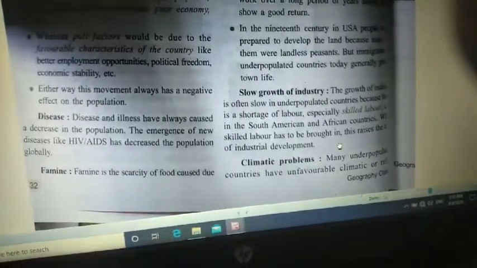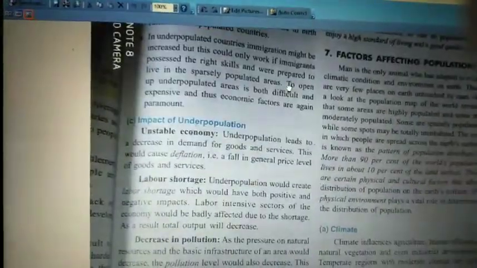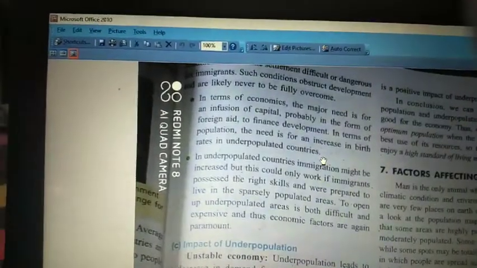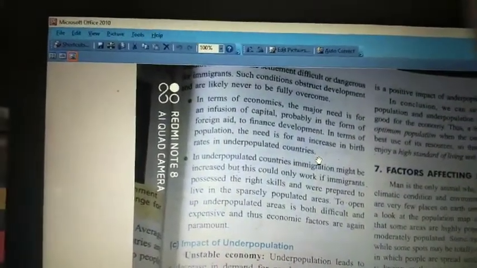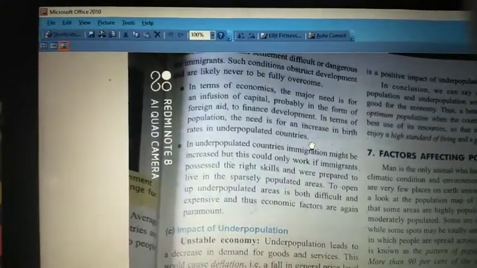So these are the other reasons. And climatic problems. People will be having extreme levels of temperature. That can also be a reason for underpopulation, because if the country always has extreme heat or always cold temperature, these kinds of countries cannot have more population. That is also one of the reasons.